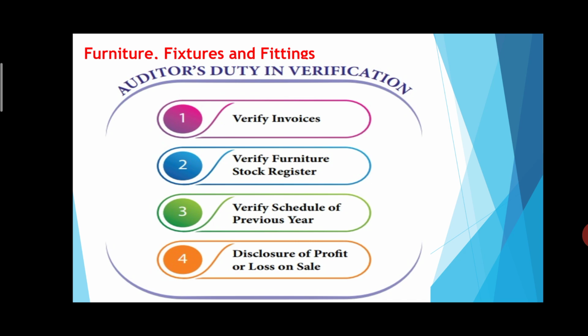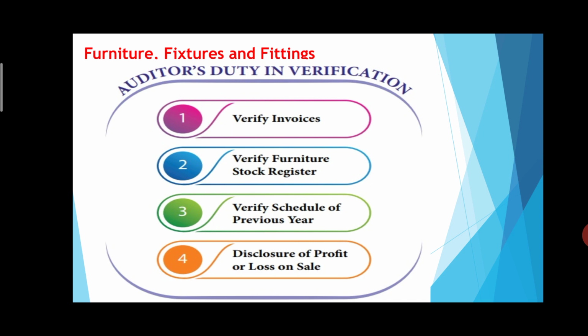Also he is going to compare the last year's schedule list with the current year's schedule list. Similarly, if an asset was purchased last year and continues into the current year, the existence and purchase dates must match. That is why the auditor compares and verifies the schedule of the previous year. And the fourth duty of an auditor is disclosure of profit or loss on sale, a very important duty. Here the auditor should examine that any profit or loss on sale of furniture during the year is properly disclosed in the books of accounts.